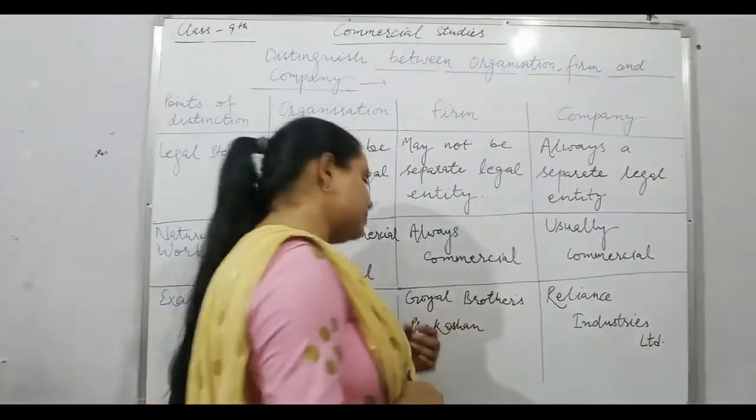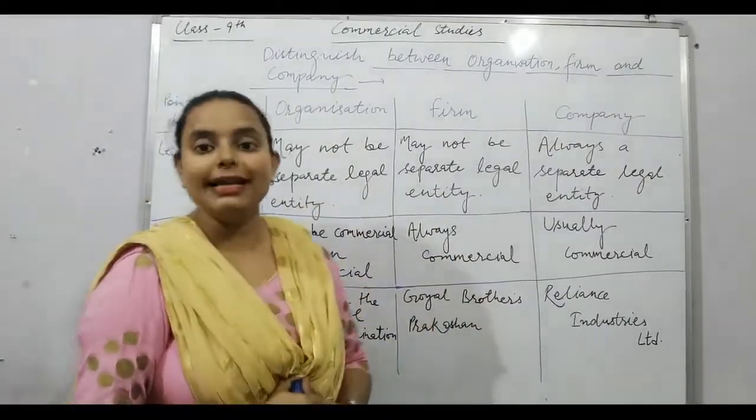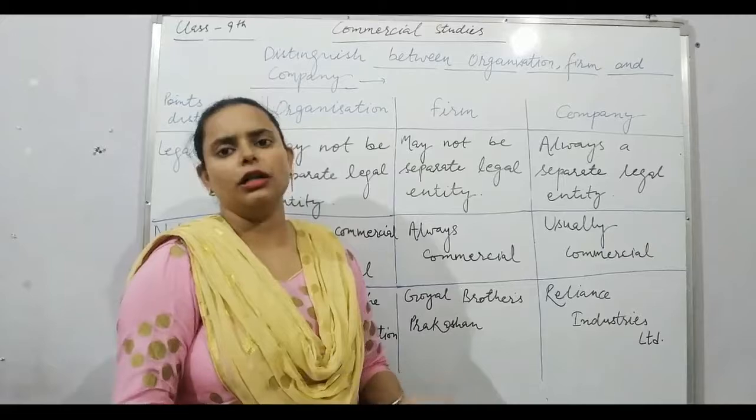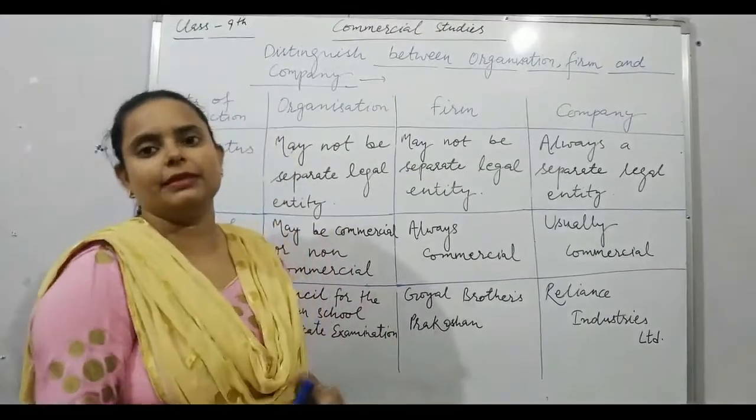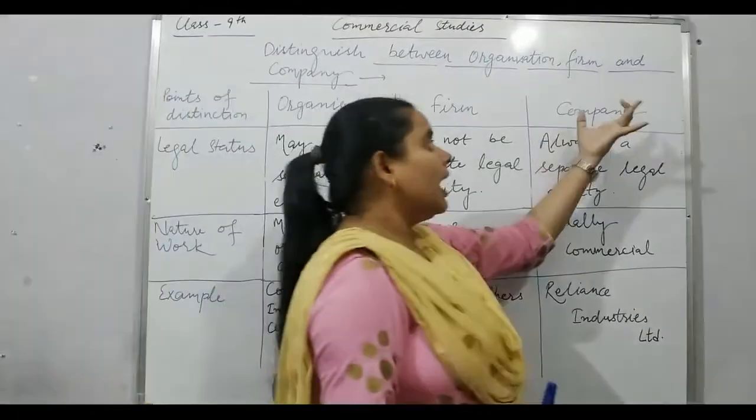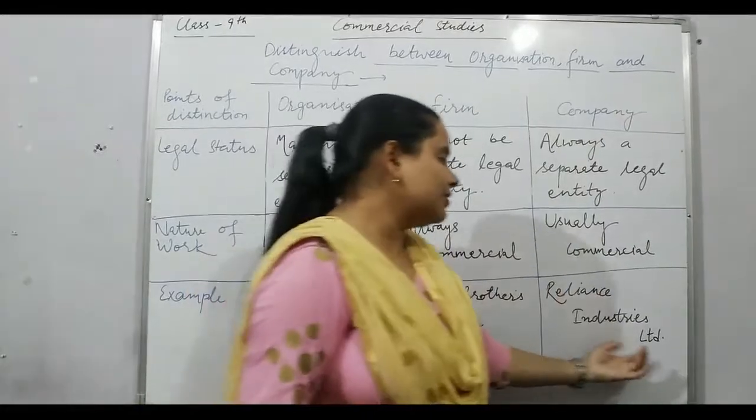Goyal Brothers Prakashan is a firm. Why? Because it is run by one or two persons. It's a home business, you can say, a family business. Company: Reliance Industries Limited.